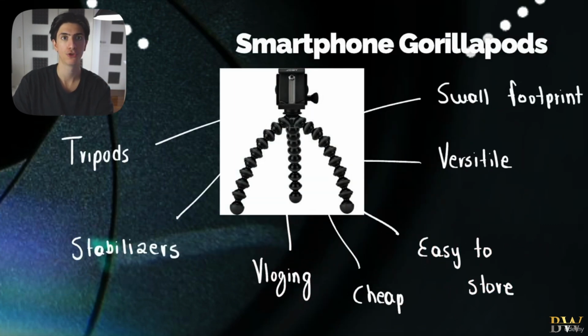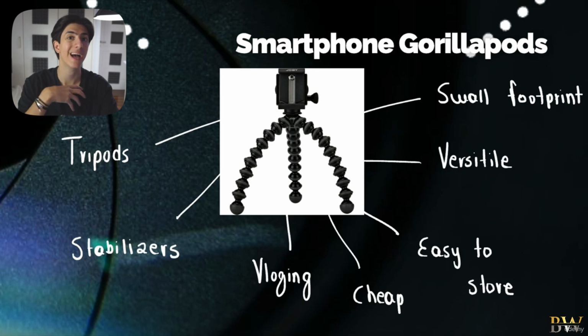Finally, we got the GorillaPods, right? Which is the perfect combination, in my opinion, between a gimbal and a tripod. It connects the good aspects of a gimbal with the good aspects of the tripod. Why? Because a GorillaPod, ladies and gentlemen, is a tripod, a stabilizer, a vlogging kit. It is relatively cheap if you consider all of the things that we get out of it. It is easy to store, versatile, and has a small footprint.